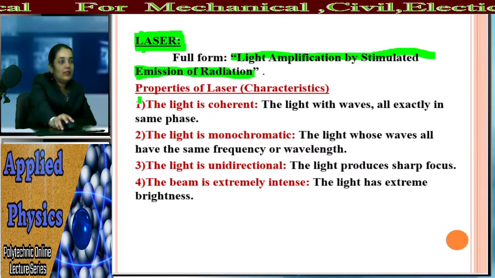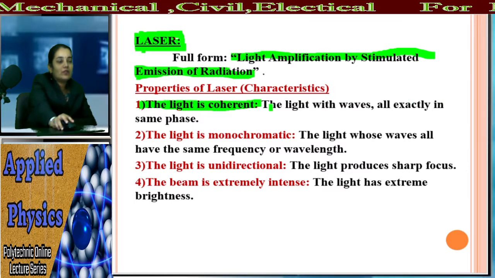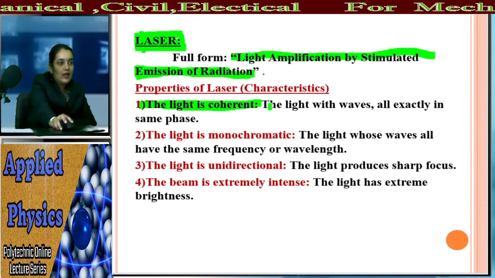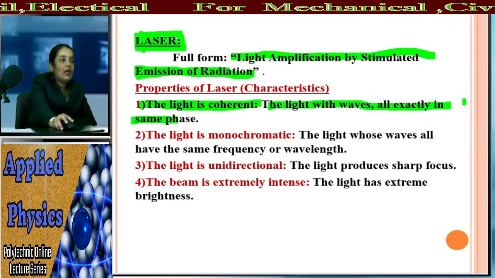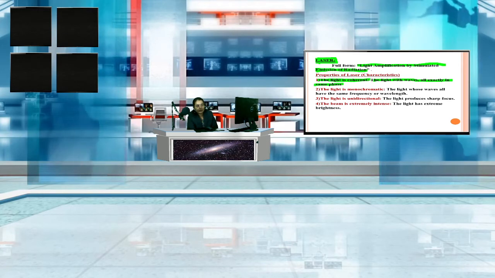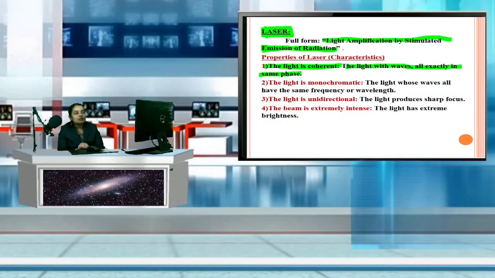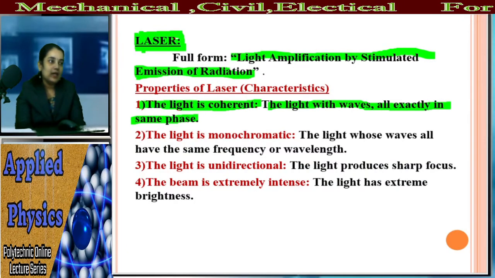The first property: the laser light is coherent. That means all the waves, all the wavelengths of laser light are exactly in the same phase. म्हणजे लेझर लाईट मध्ये ऑल रेडिएशन्स आर हॅव्हिंग द सेम फेज. कोहिरंट याचा अर्थ काय? दे आर हॅव्हिंग इन अ सेम फेज. So this is called a coherent light, and this is the main property of the laser light.